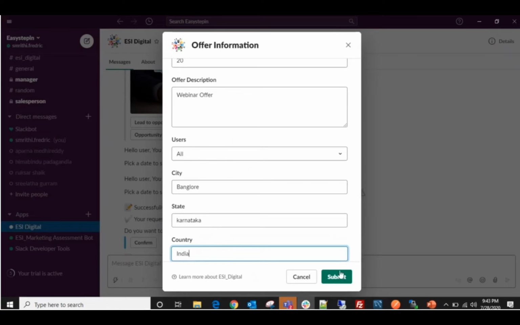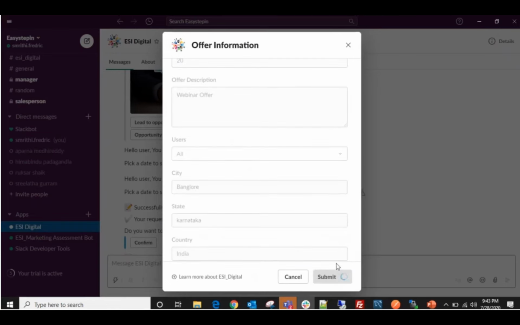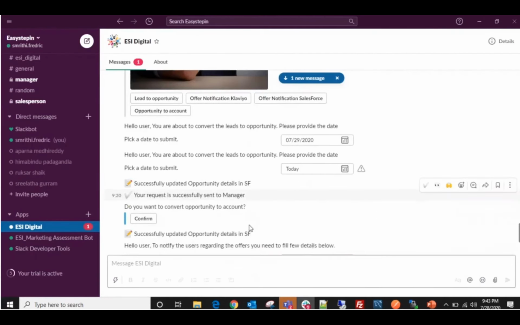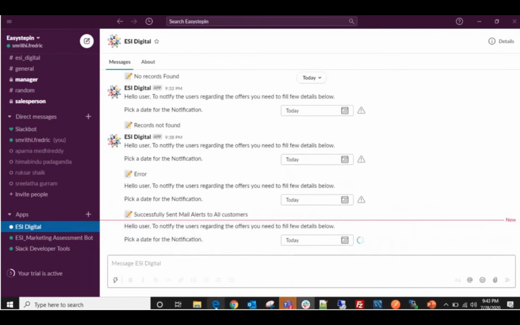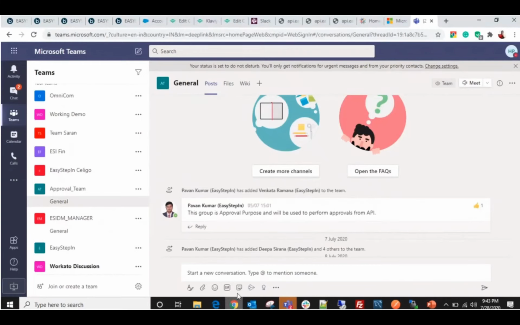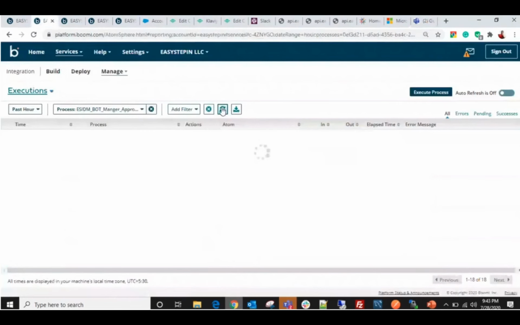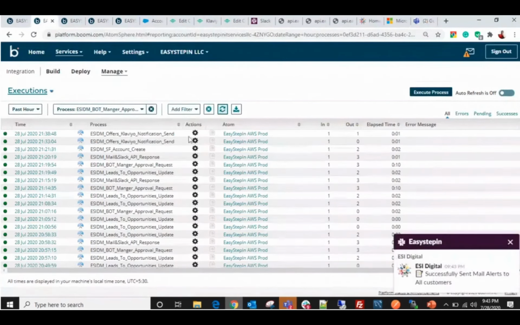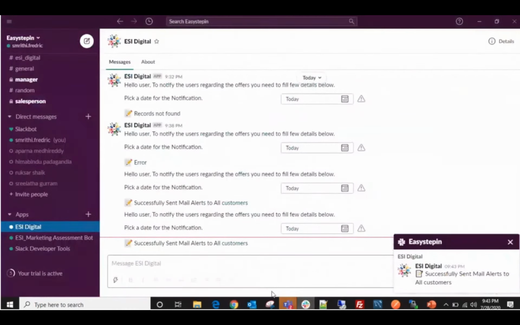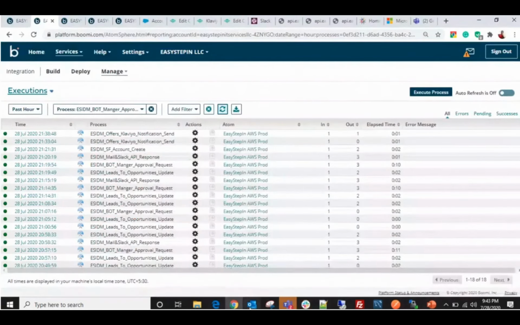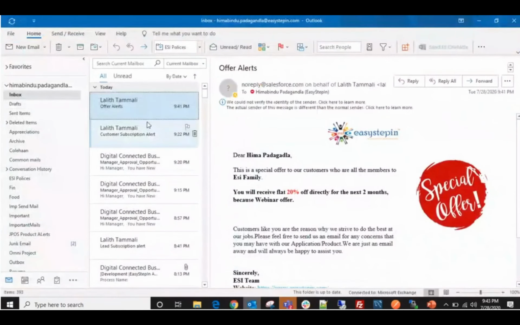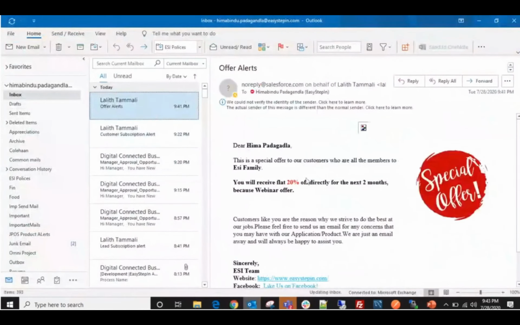Let's submit here. And I'm going to select this state. Let's check whether the process has executed. Yes, the process has executed successfully and we have received the successful alert also. As well, we have received the mail notification